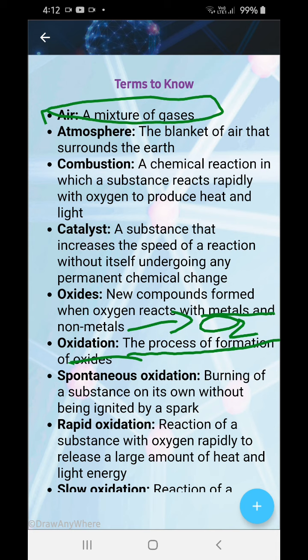Spontaneous oxidation: burning of a substance on its own without being ignited by a spark. Hydrogen burns itself in air. That's known as spontaneous oxidation. Rapid oxidation: reaction of a substance with oxygen rapidly to release a large amount of heat and light energy. Just give it a pinch of fire, it will catch fire.